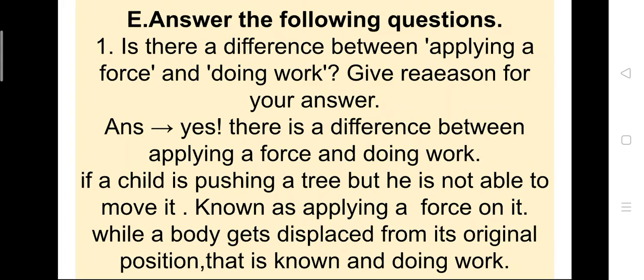Okay, question it is. Answer, yes, there is a difference between applying a force and doing work. If a child is pushing a tree but he is not able to move it, that is known as applying a force on it, while when a body gets displaced from its original position, that is known as doing work. So work is done when object moves from its original position.